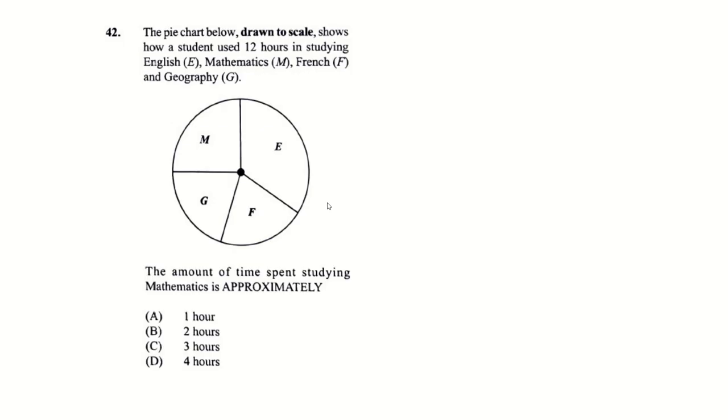Alright, then this one. The pie chart drawn below, drawn to scale, shows how many hours a student uses in 12 hours studying English, maths, French, and geography. Now, if this is drawn to scale, we can say that this is 90 degrees, or a quarter.